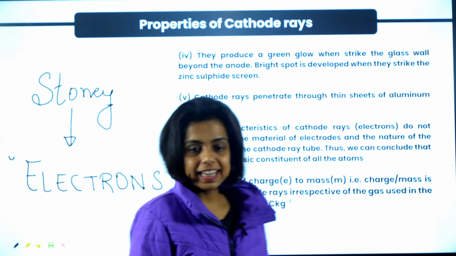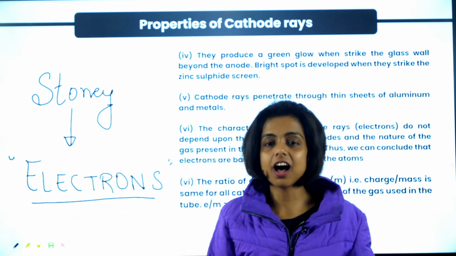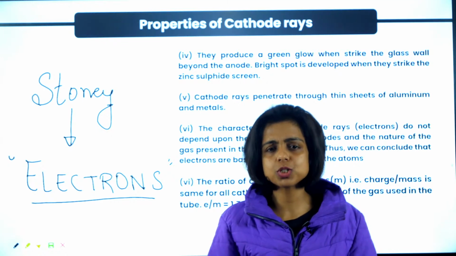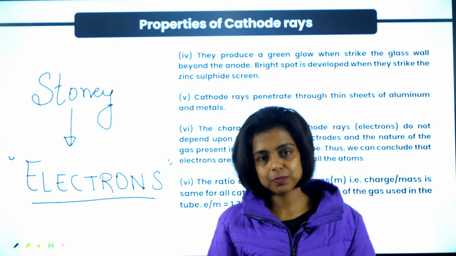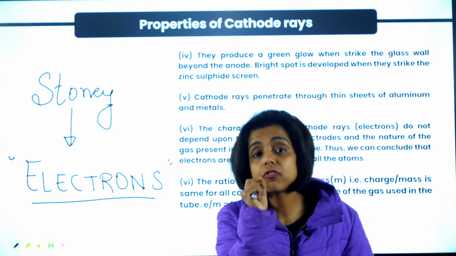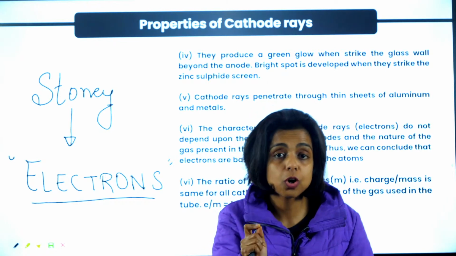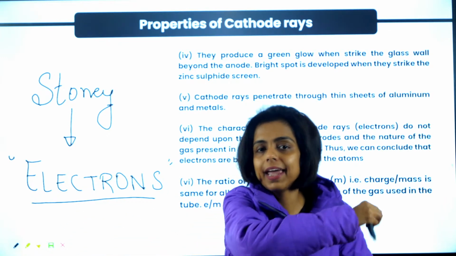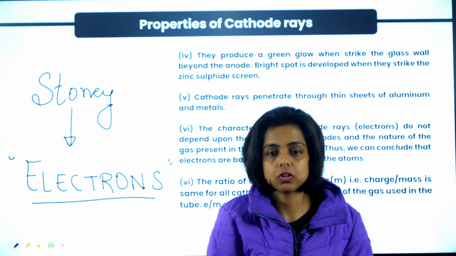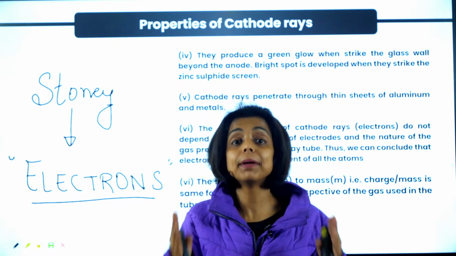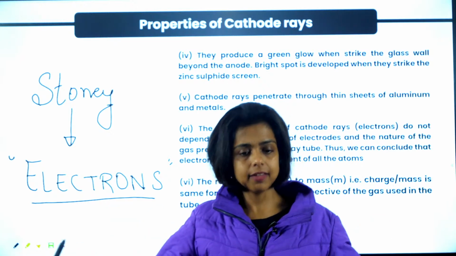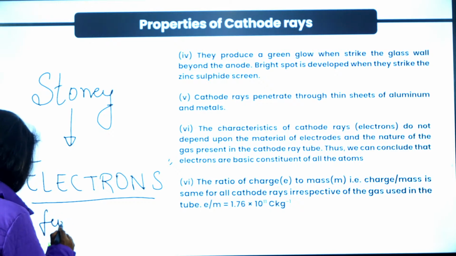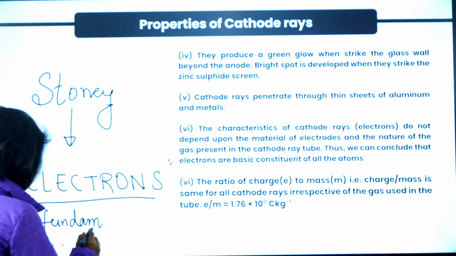So the particles inside your cathode rays are electrons, a name given by Stoney. About these electrons, their behavior, everything was studied by J.J. Thomson. Electron is a fundamental particle. That means the electron, a negatively charged particle, is present in every atom, be it of hydrogen, nitrogen, oxygen, carbon, any atom you take, it has electron. So we call electron a fundamental particle. Everything is made up of atoms and every atom has electron.